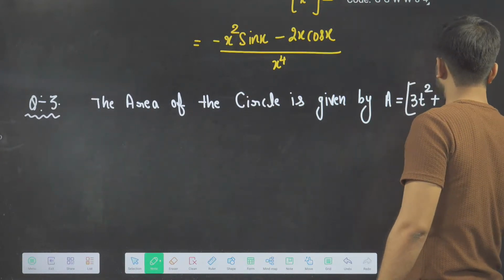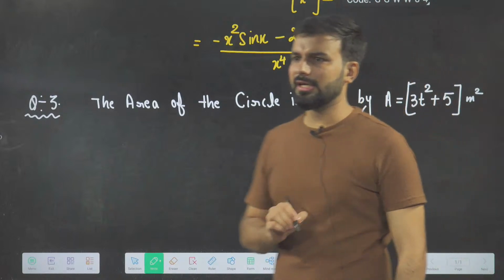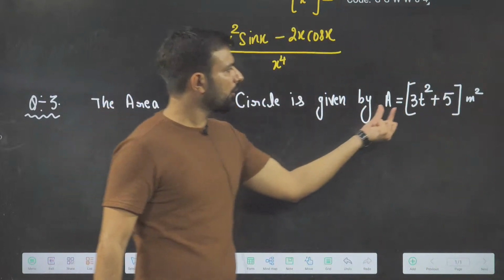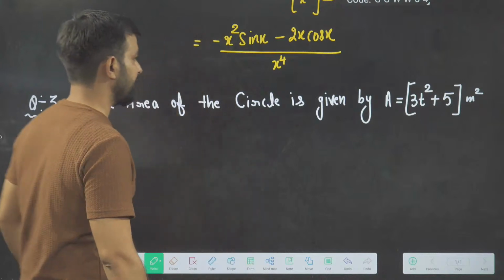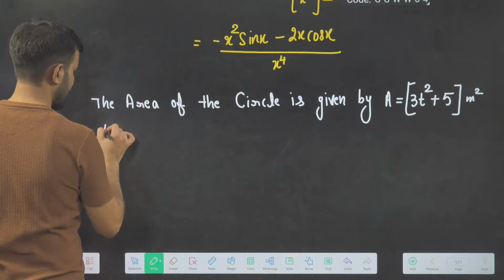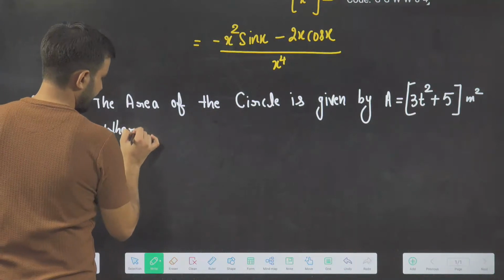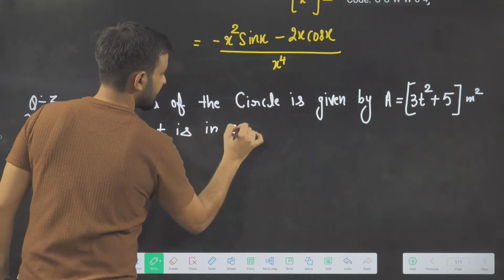It is depending upon time, meter square. The area is depending on the time, and this is the unit of your area, where the area of circle is given by this, where t is in seconds, time is in seconds.